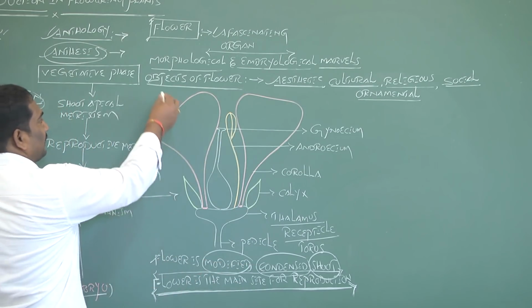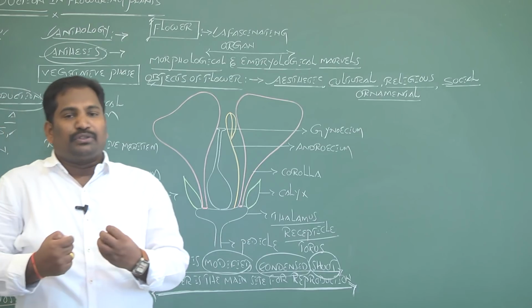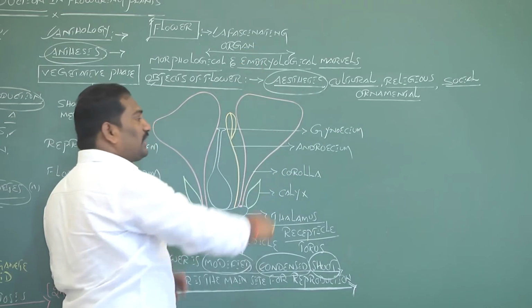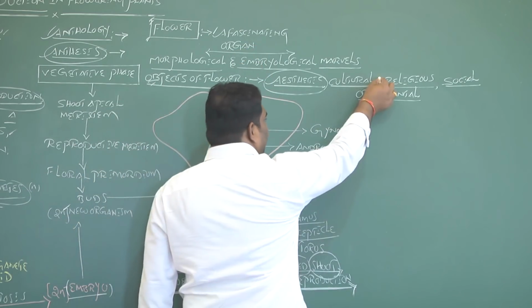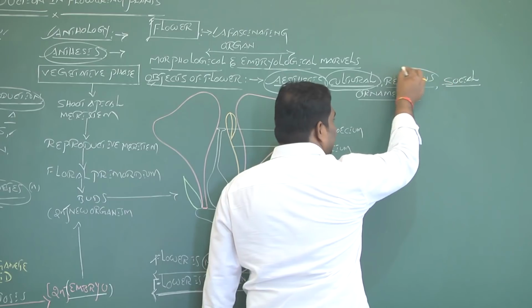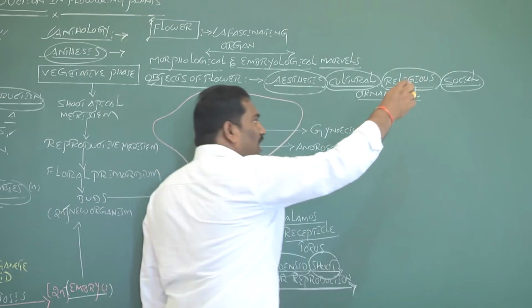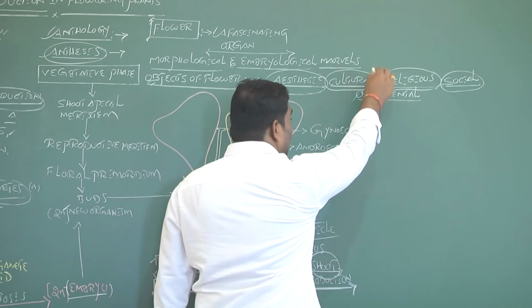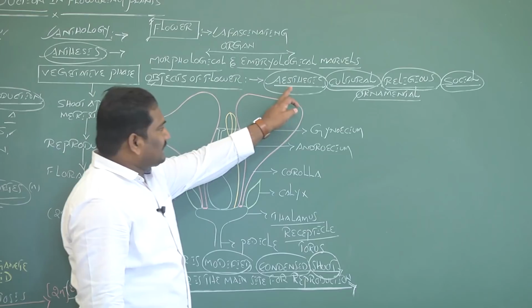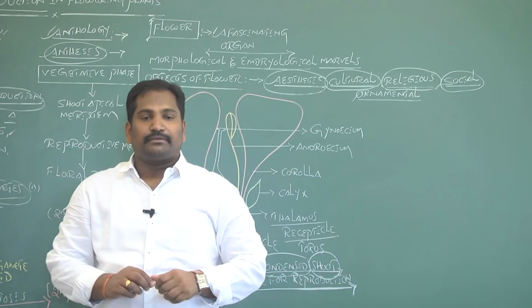Generally, flowers have different objects. Generally, flowers are used for beauty appreciation, that is called aesthetic. This is the first object of flower. And these flowers are used for different cultural activities. Flowers are religious in nature, and flowers have a social object. Generally, flowers are used as ornamental. These are the objects of flower: aesthetic, cultural, religious, social, and ornamental uses.